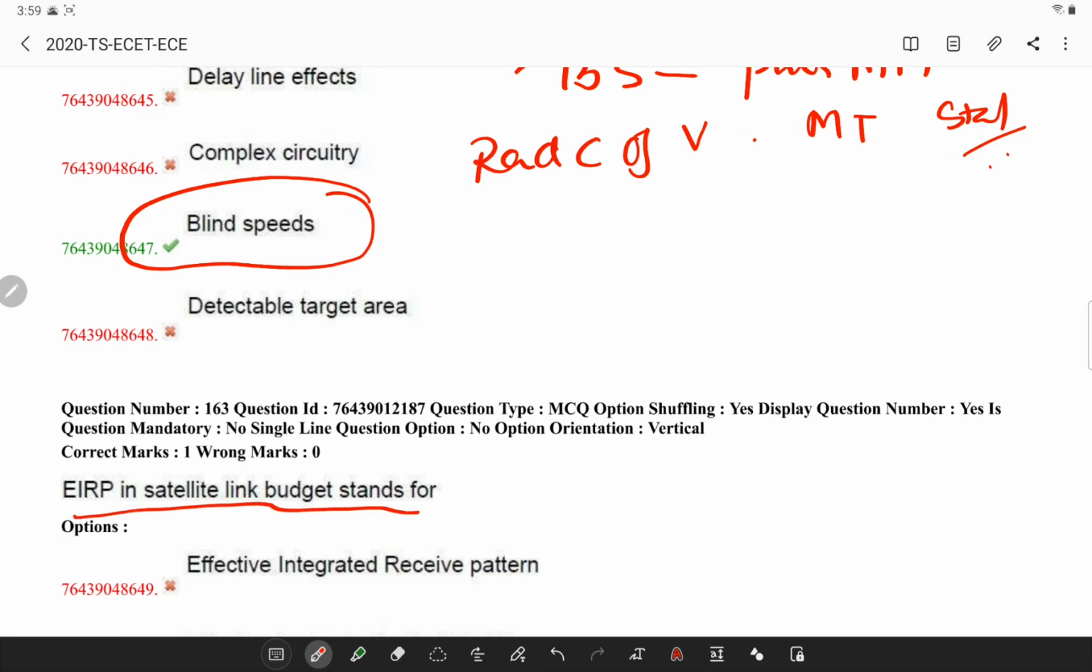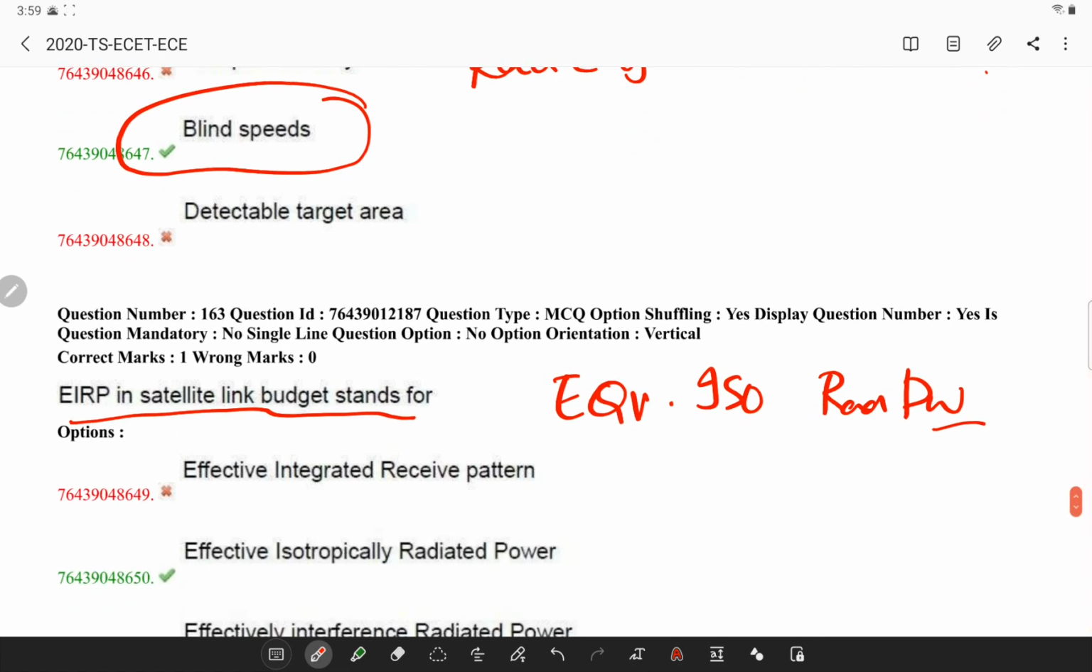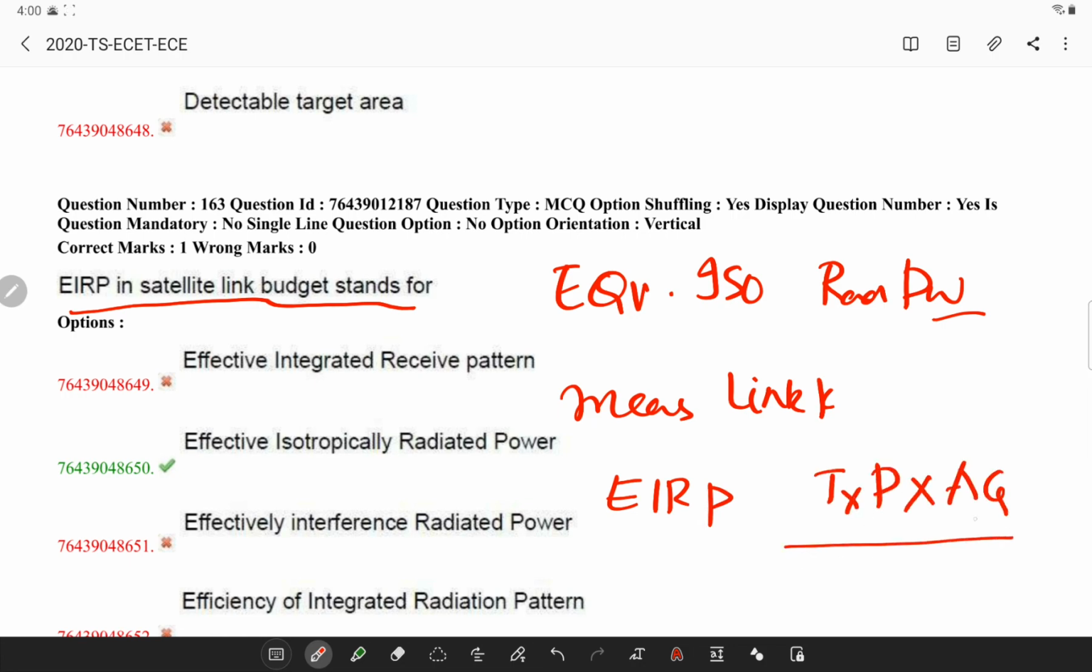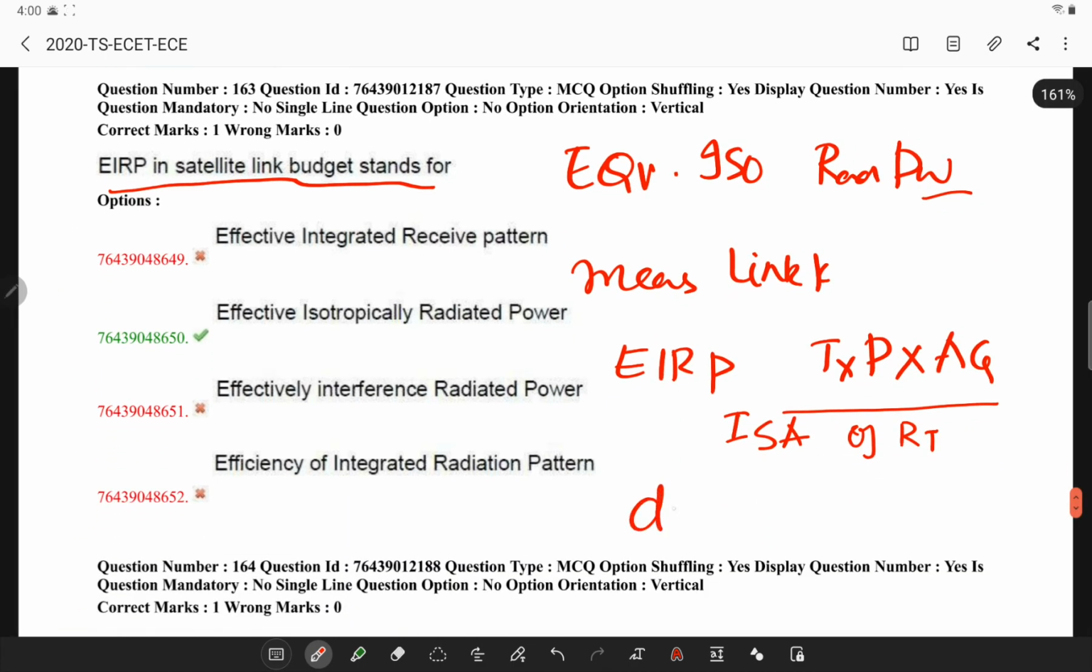Next, EIRP in a satellite budget stands for equivalent isotropic radiated power. So this is a main parameter used in measurement of link budget, and EIRP is the product of transmitted power and the antenna gain in a given direction relative to the isotropic antenna of a radio transmitter. Generally EIRP is given in dB, decibels over isotropic.